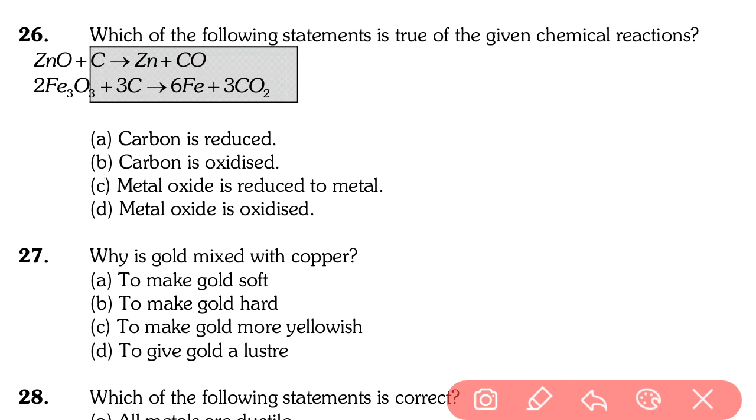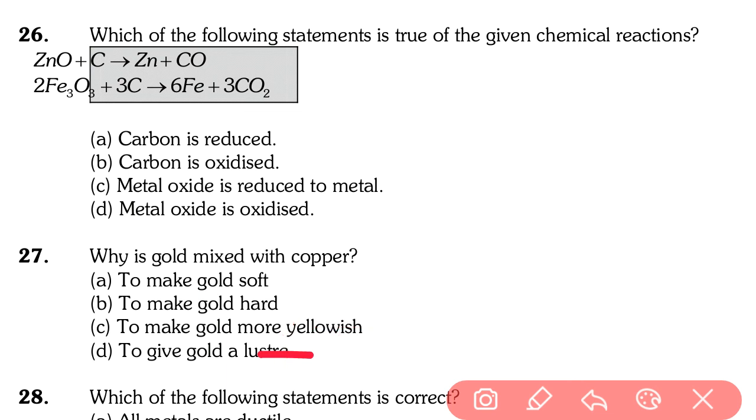Going to next question, that is question number 27. Why is gold mixed with copper? To make gold soft, to make gold hard, to make gold more alloys, to get more luster. Because gold is always lustrous, it cannot be any more lustrous. So option D cannot be the answer, option C cannot be the answer.